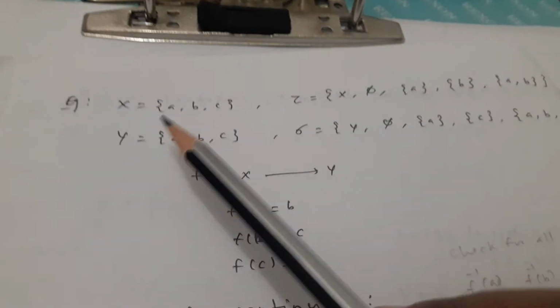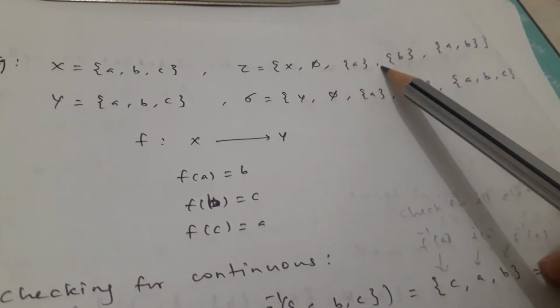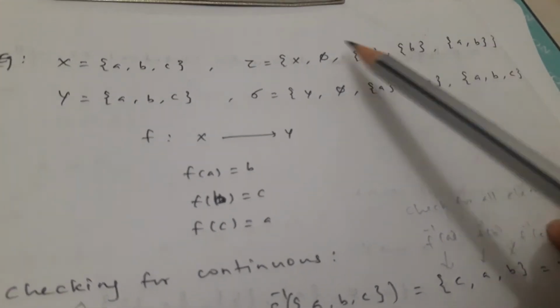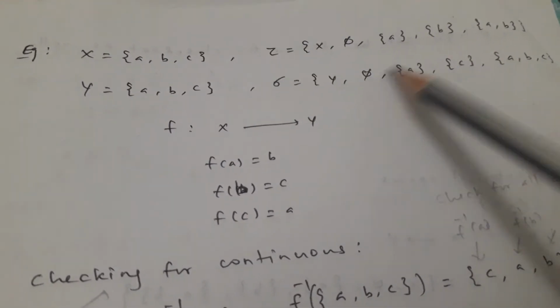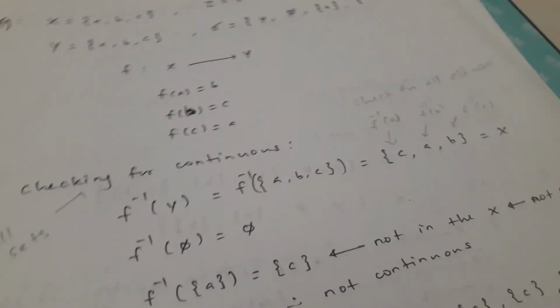Now, for example, for the continuous function, let's see. X equals {a, b, c}, tau is equal to {X, φ, {a}, {a, b}}. These are open sets. Similarly, Y is {a, b, c}, sigma is equal to {X, φ, {a, c}, {a, b, c}}. We define the function f from X to Y as f of a is equal to b, f of b is equal to c, f of c is equal to a.